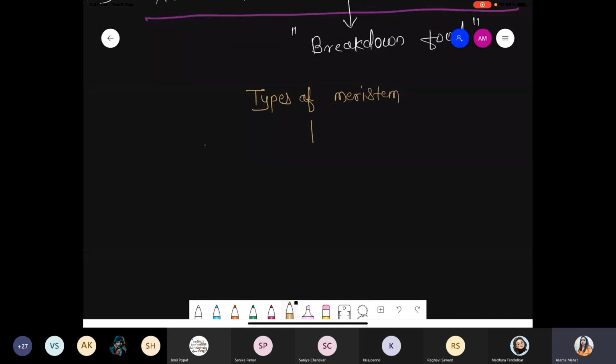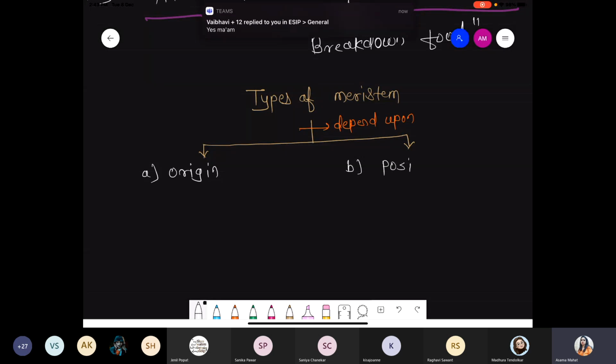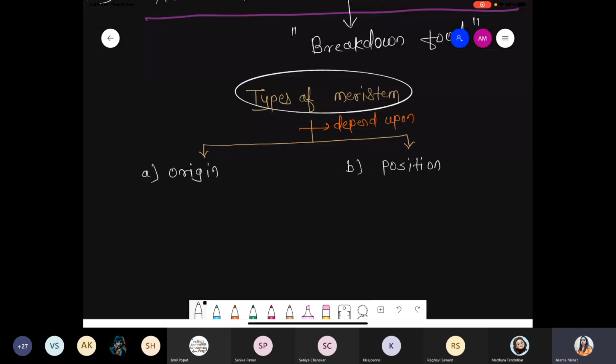These types of meristem depend upon, first, origin, and second, position, meaning where these meristems are present. So we are talking about the types of meristem depending upon, first of all, origin, and second, position.